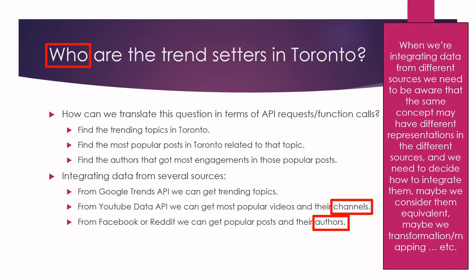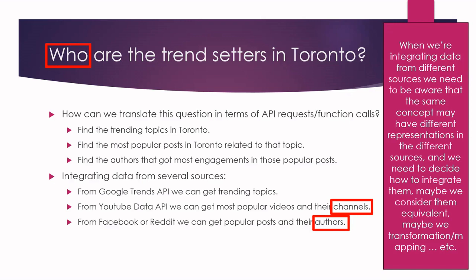You may think otherwise. This different representation may need mapping. You may decide to have a common interpretation and translate everything to that common interpretation. So it's a matter of decision. For the sake of this example, we're going to consider them equivalent.